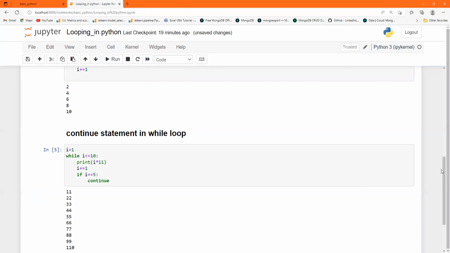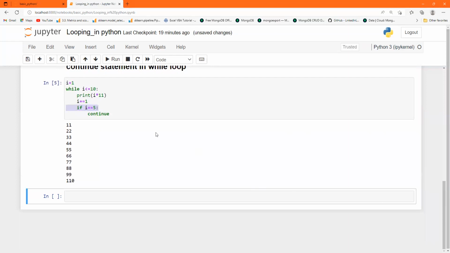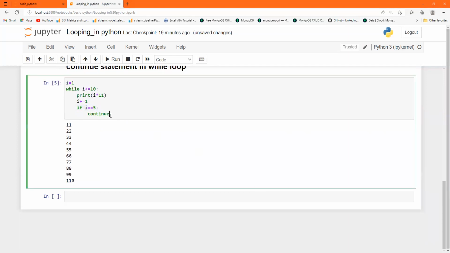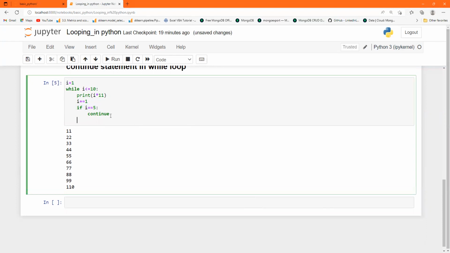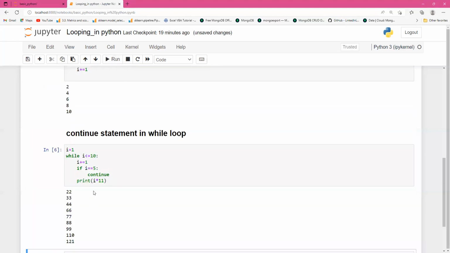Let's see, 11, 22, 33. What happened? Just a second. You have to print again. Yes, here with continue, you have to print the 11 at the last, not here. That's why it is printing this way. You have to print I star 11 at the last, yes, this one. Now it will not take the 55.